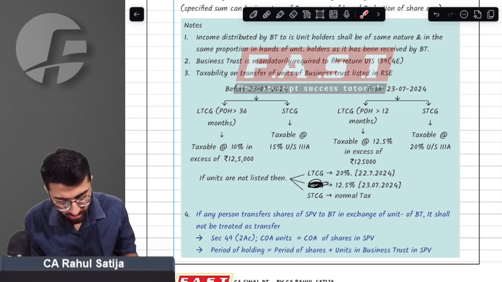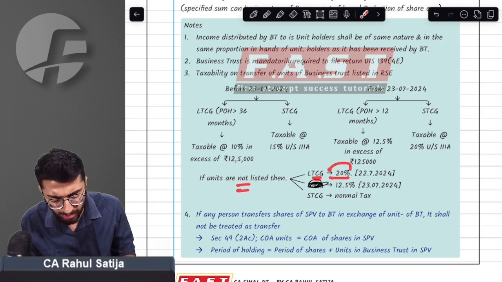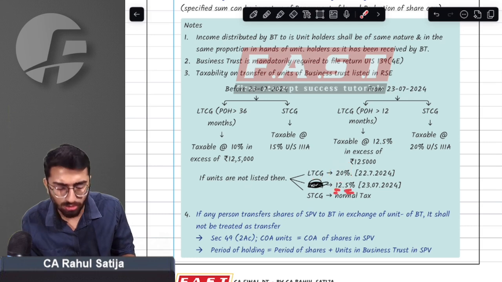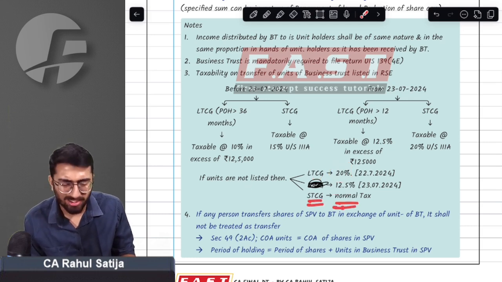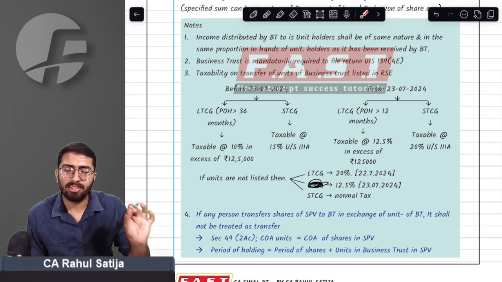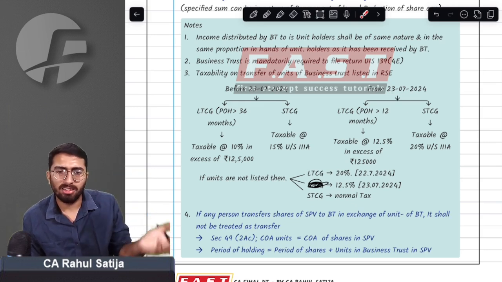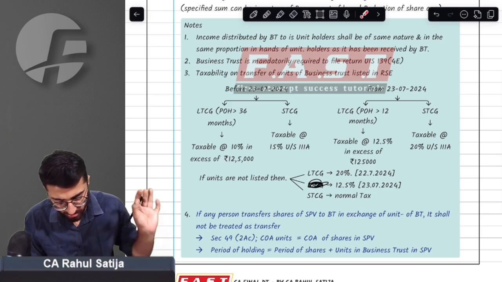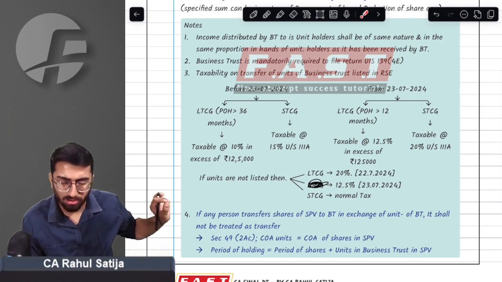What if the units are not listed? Earlier we used to have 20% LTCG. Now this will change to 12.5%. And normal STCG remains the same, before budget and after budget. So this is the major amendment that has come in the business trust topic.